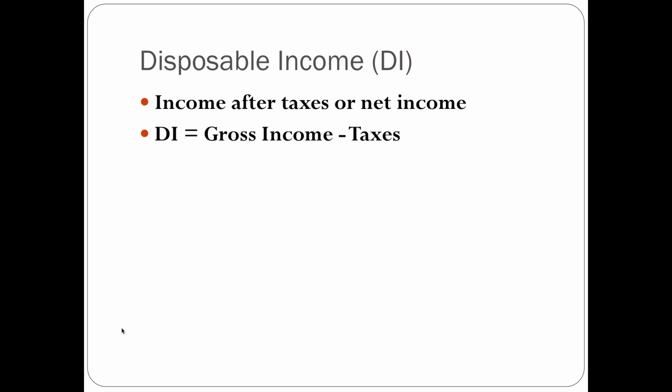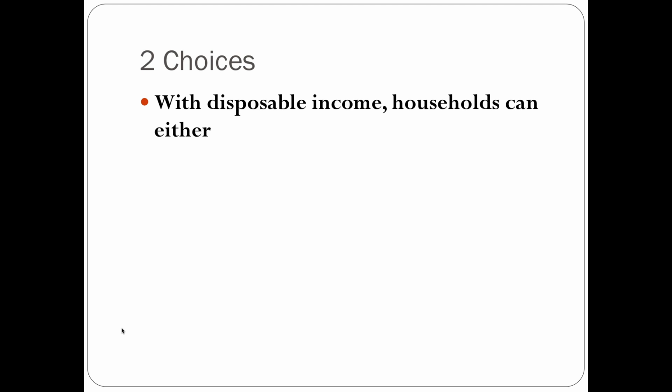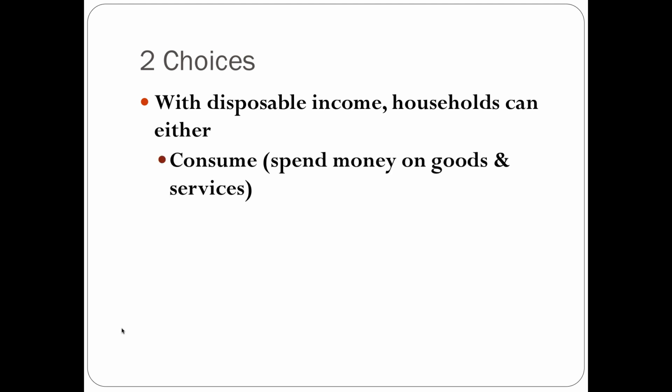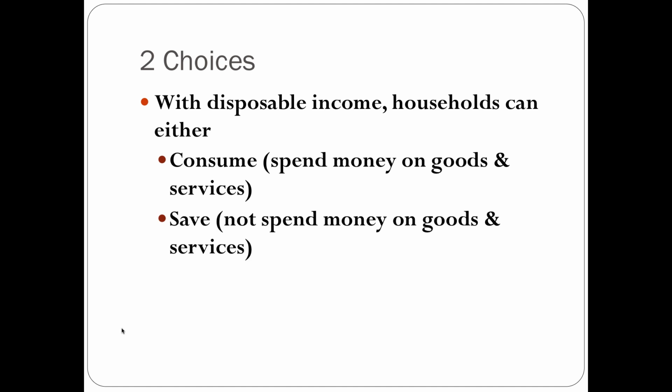So disposable income is equal to gross income minus taxes. It's also known as take-home pay. It's the amount of money you bring home after taxes. Now, when you have disposable income, there's two things you can do with it. You could either consume it, which is spending money on goods and services, or you can save it, not spend money on goods and services. So pretty simple. You either spend it, which is consume, or you save it, which is not spending it.